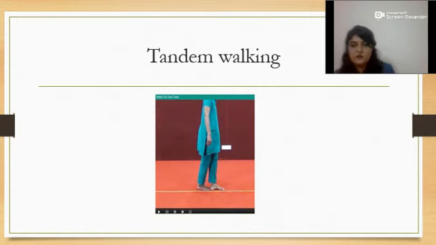Likewise, we can do the general exercises as required, and modify such exercises as we want. We can even add mini squats and lunges if the patient is comfortable. We can add toe raises and different types of yoga postures. The goal is to reduce the sedentary lifestyle and make the patient as active as possible. And we have to make sure we take regular follow-ups after a month or so. Thank you.